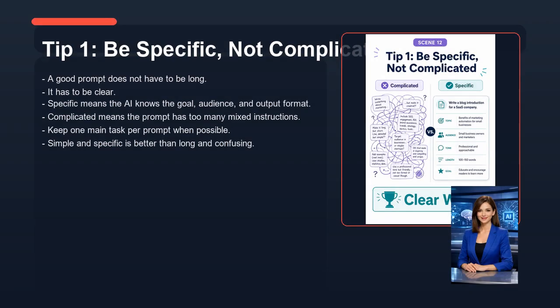Now let's look at tip 1, be specific, not complicated. A good prompt does not have to be long. It has to be clear. Specific means the AI knows the goal, audience, and output format. Complicated means the prompt has too many mixed instructions. Keep one main task per prompt when possible. Simple and specific is better than long and confusing.